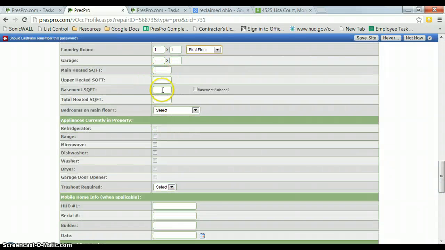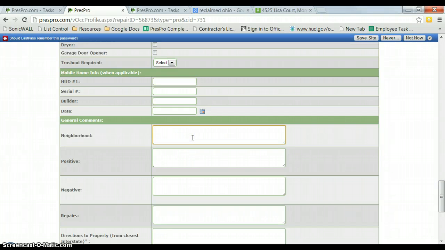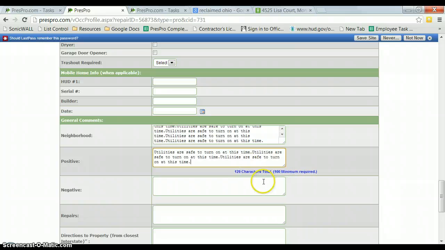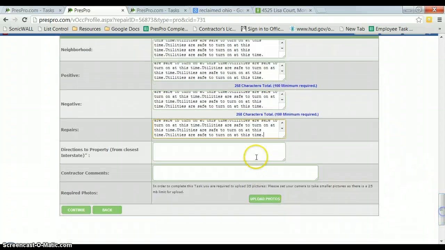Okay, and we're not sure of the square footage, so we'll just put a number in for this. And then scroll down, and these boxes must be filled, so you can put "please," or you can put "utilities are safe to turn on at this time," and then just copy and paste, just so that we have these boxes filled in.